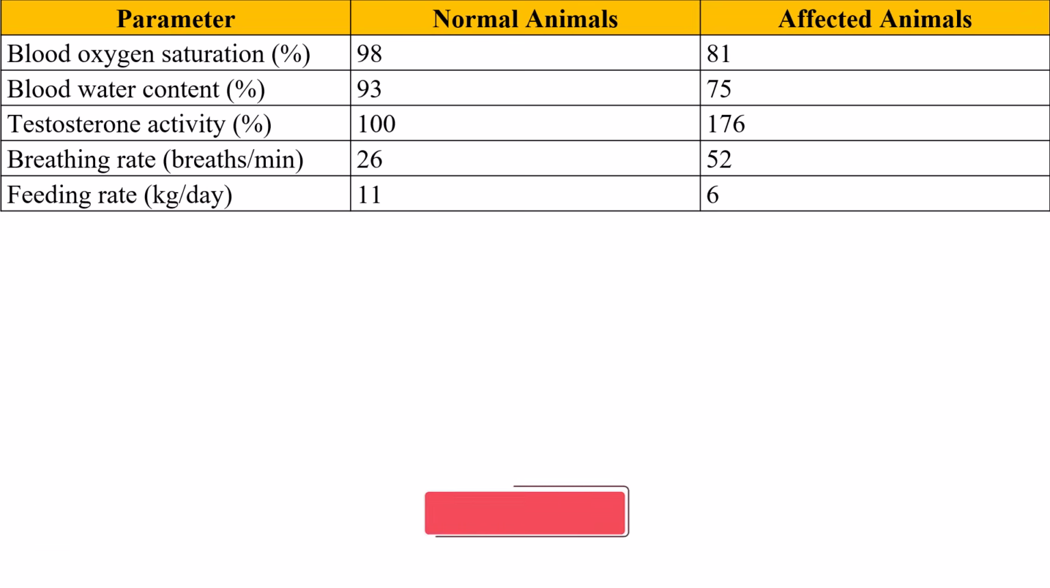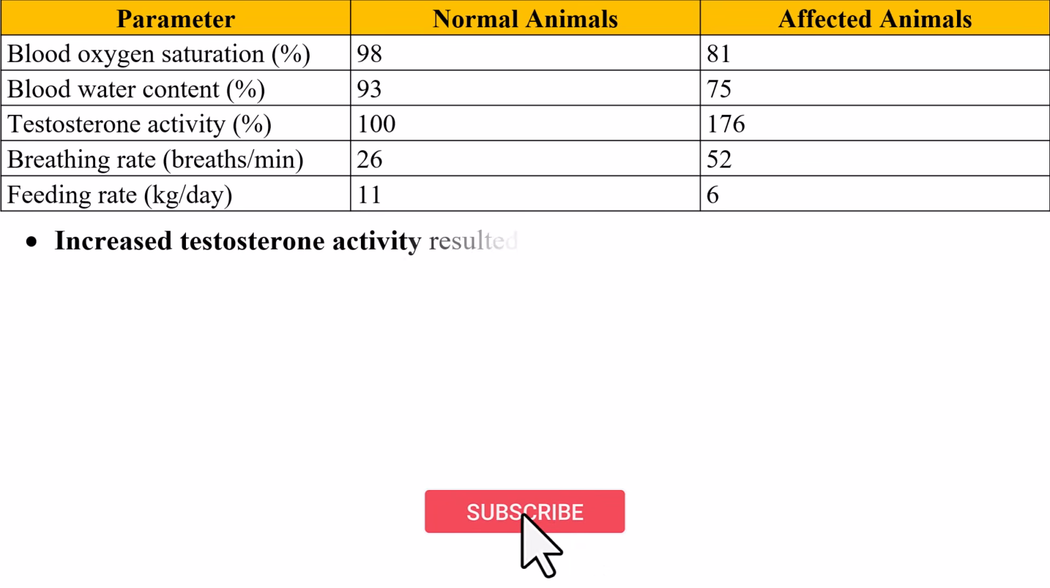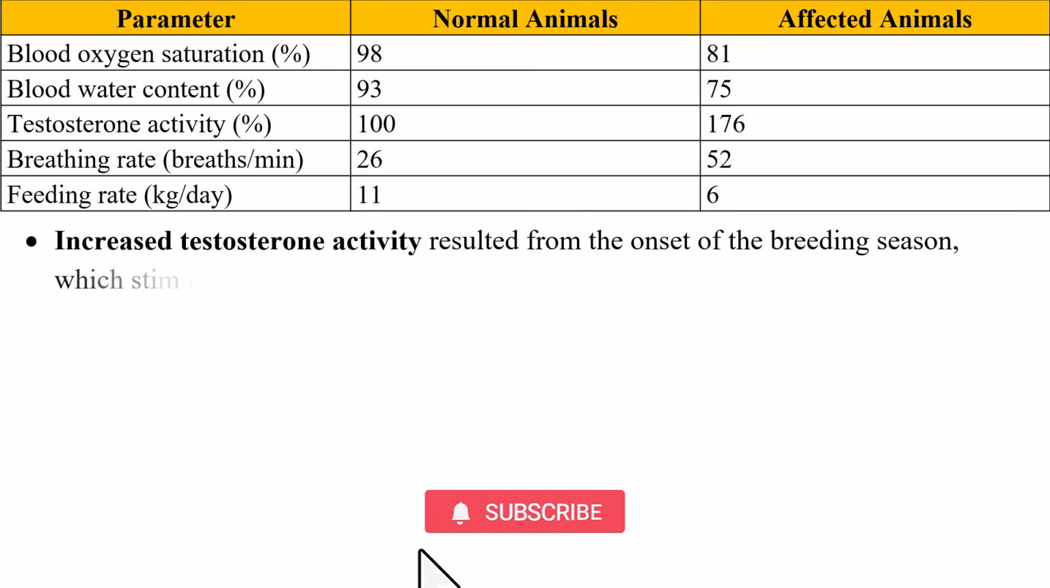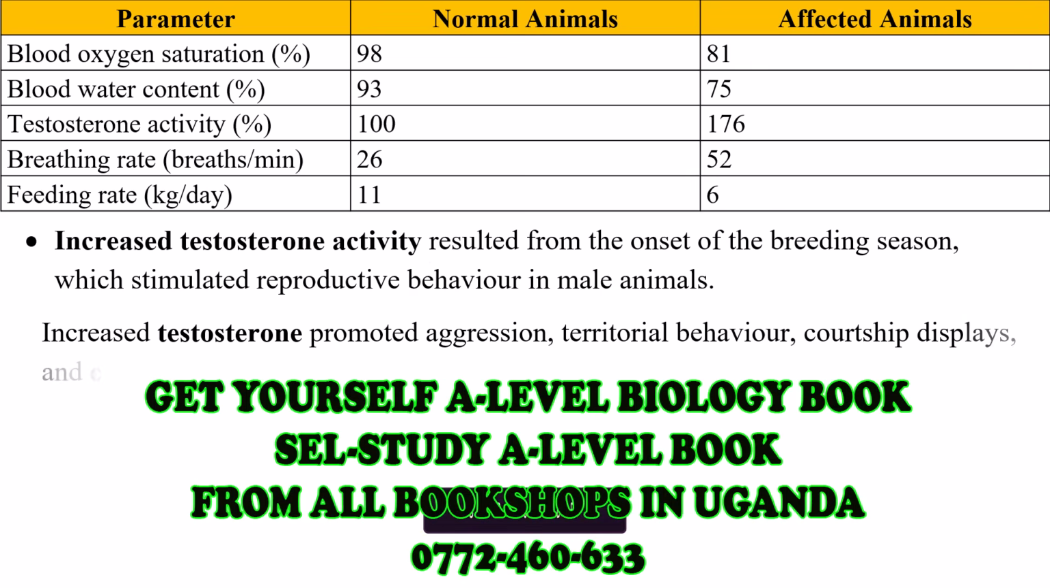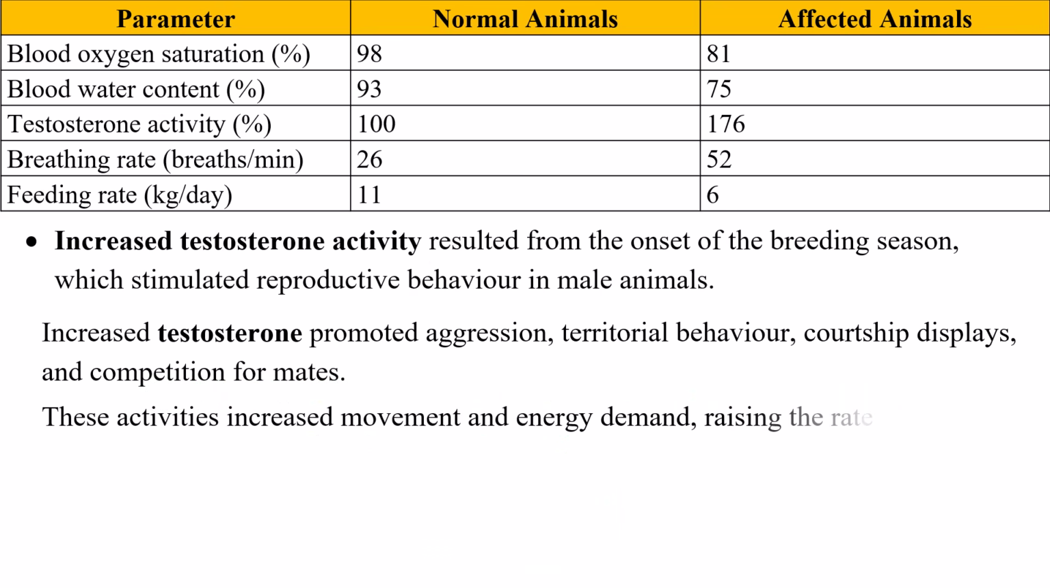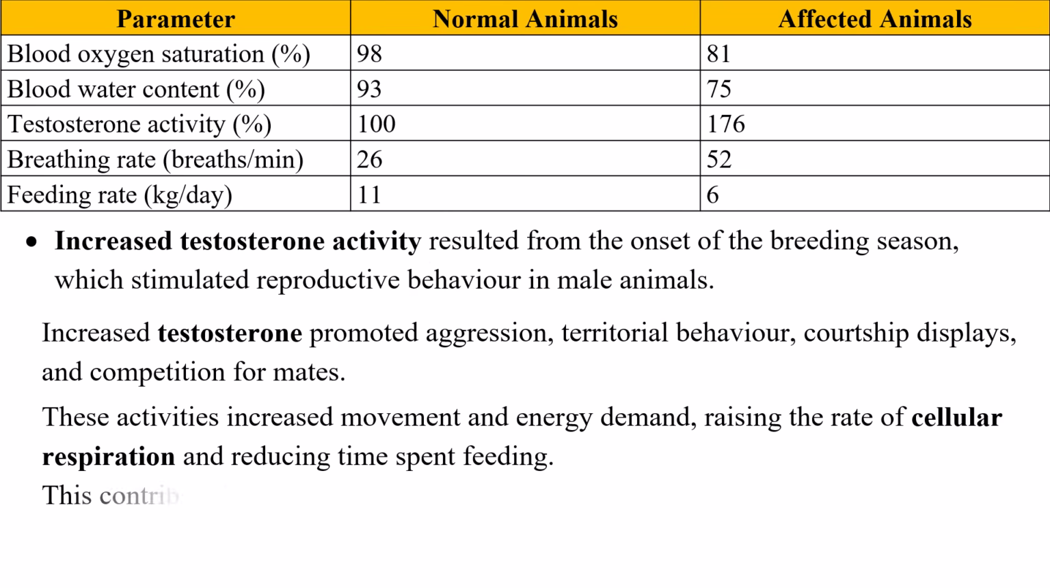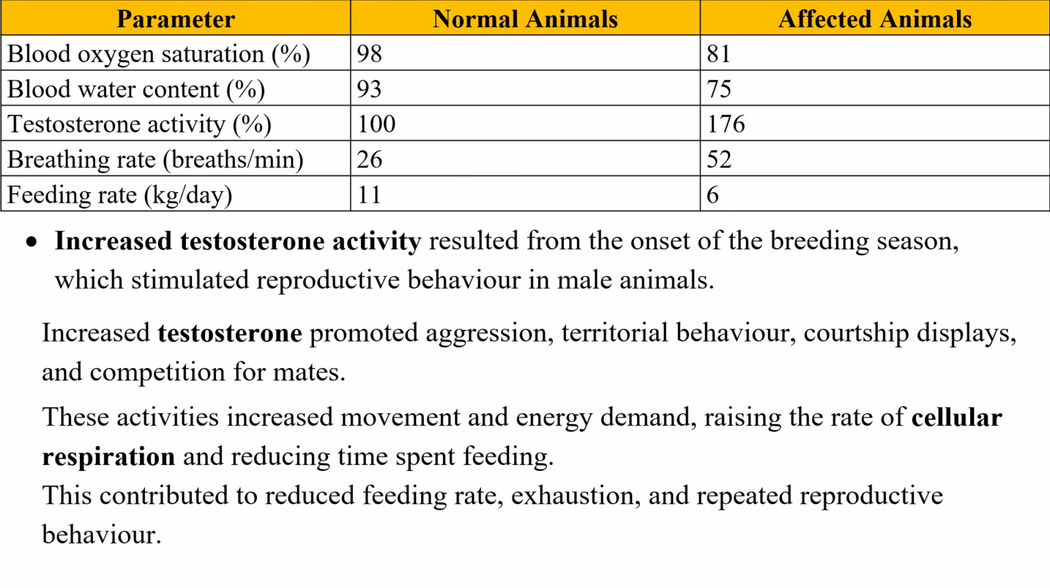Another concept: what, why, and how. Increased testosterone activity resulted from the onset of the breeding season, which stimulated reproductive behavior in male animals. Increased testosterone promoted aggression, territorial behavior, courtship displays, and competition for mates. These activities increased movement and energy demand, raising the rate of cellular respiration and reducing time spent feeding. This contributed to reduced feeding rate, exhaustion, and repeated reproductive behavior.